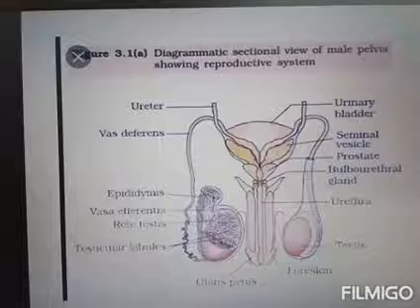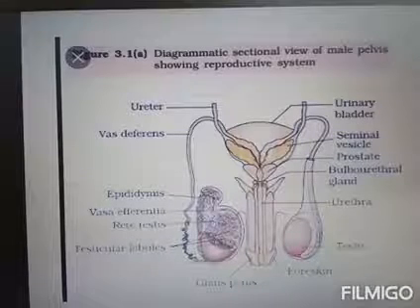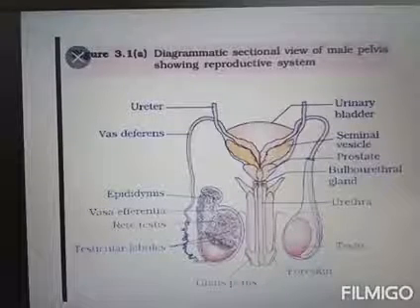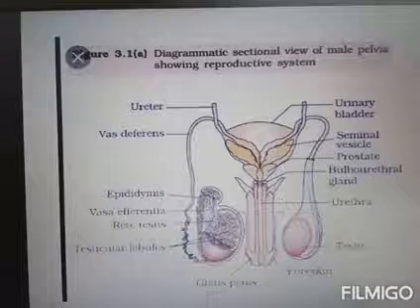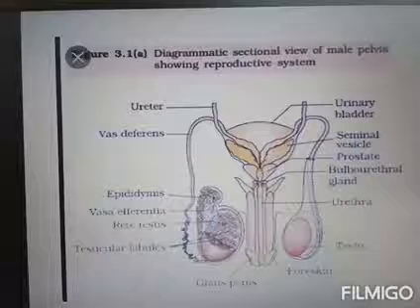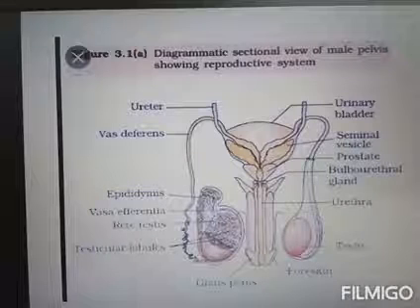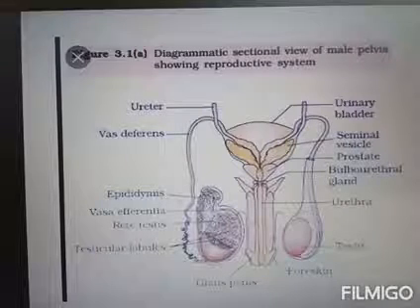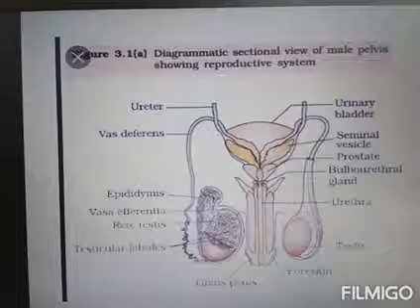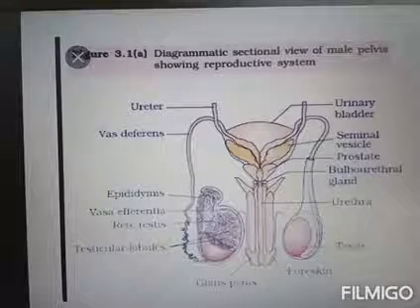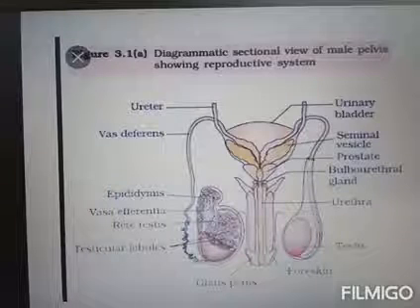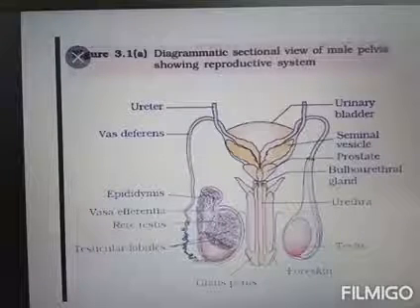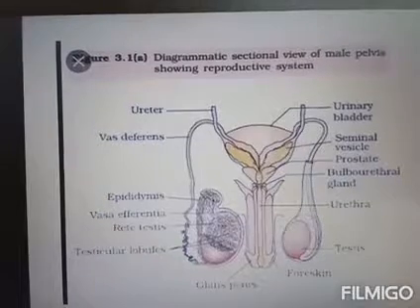Clear? So this is about our male accessory ducts. The seminal vesicles provide the fructose. The main functions of these accessory ducts are helping in transporting sperms, supplying nutrients to sperms, and providing an alkaline medium to counteract the acidity of the uterus.